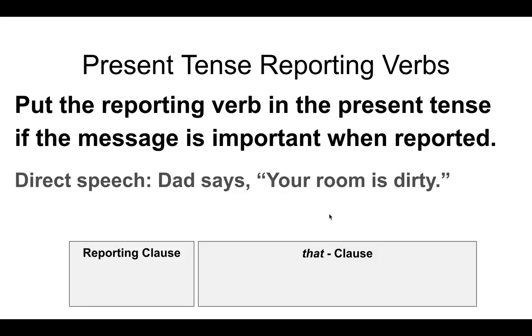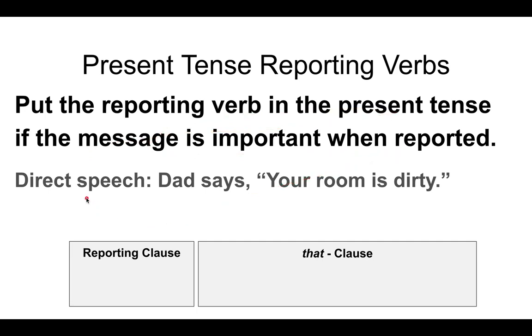So there is also the situation of present tense reporting verbs. So now we are changing topic. Present tense reporting verbs do not require any backshifting, but let's talk about when we use present tense reporting verbs. We use present tense reporting verbs when the message is important in the present moment that it's being reported. So in other words, put the reporting verb in the present tense if the message is important when reported.